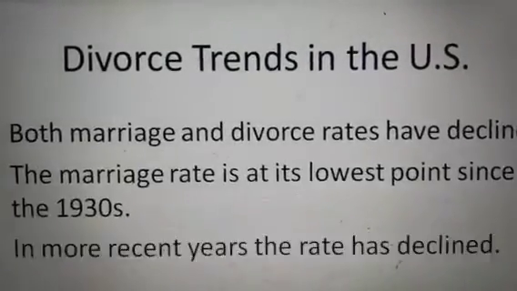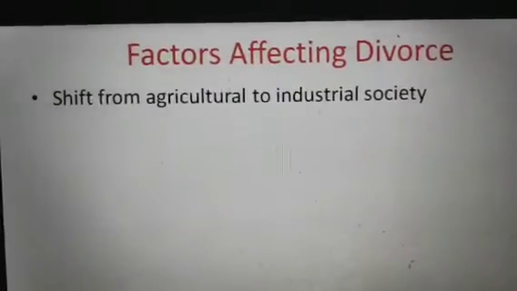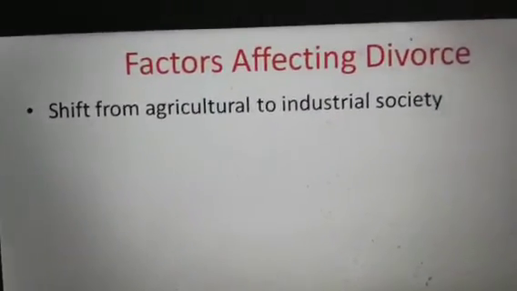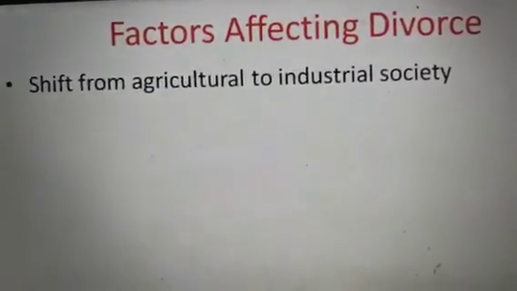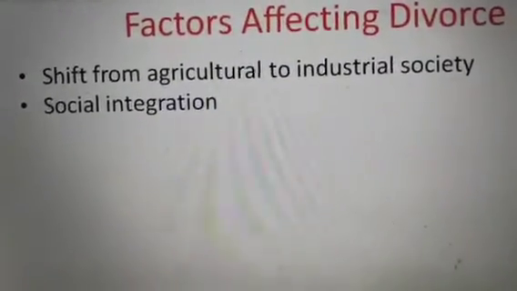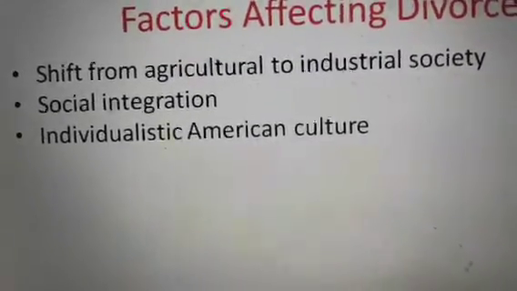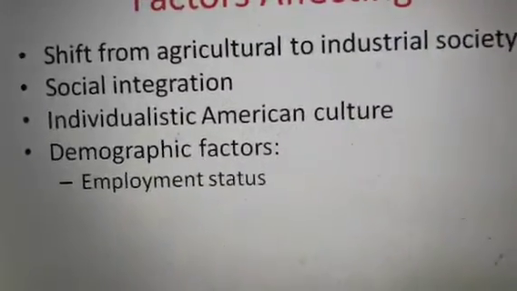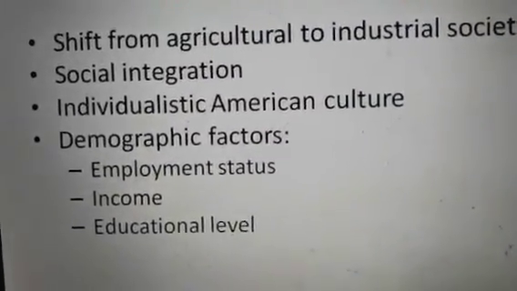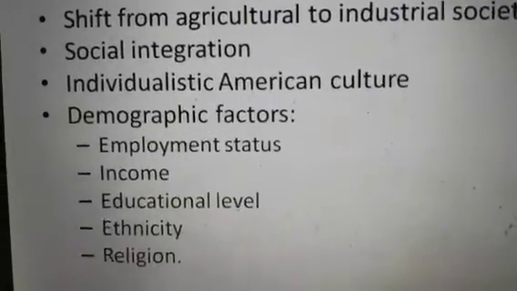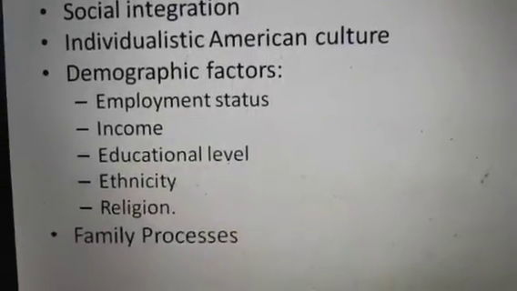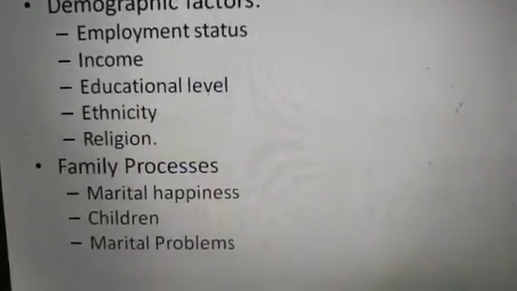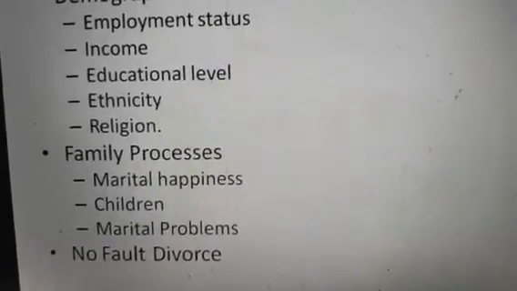Now, dear students, let us talk about the factors affecting divorce. There are many factors: shift from agriculture to industrial society; second, social integration; third, individualistic American culture; and fourth, demographic factors, which include employment status, income, educational level, ethnicity, religion, and family processes, in which marital happiness is important, children are important, marital problems are there, and no-fault divorce.